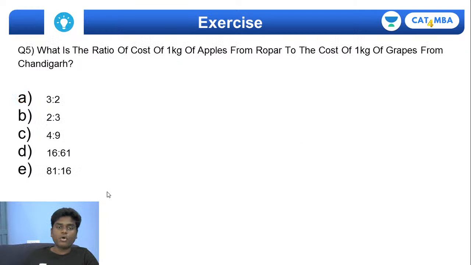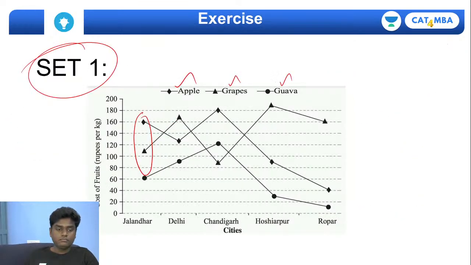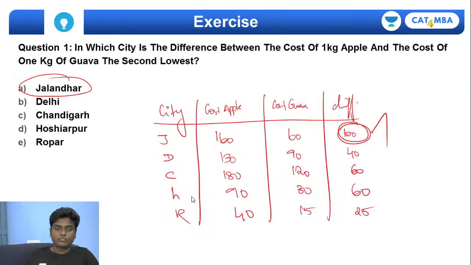What is the ratio of the cost of 1 kg of apple from Roper to the cost of 1 kg of grapes from Chandigarh? So first of all, try to find the cost per kg of apple from Roper. From Roper, the cost per kg of apple is 40.